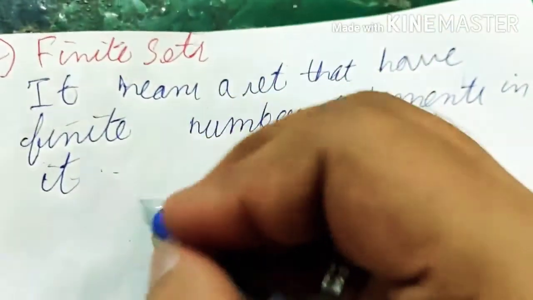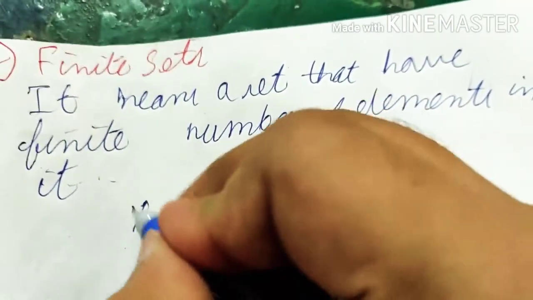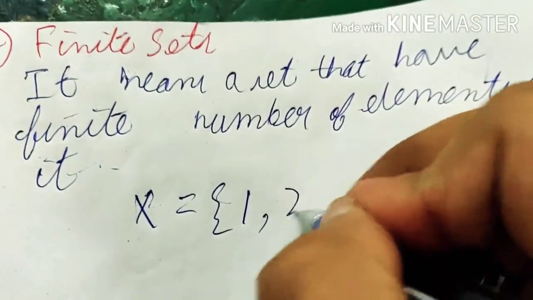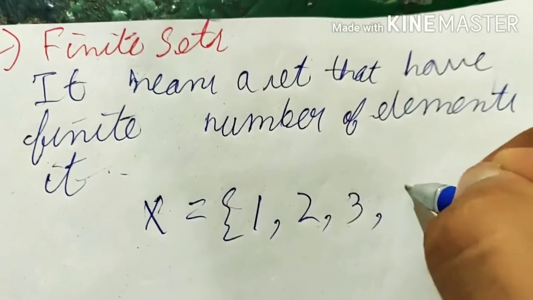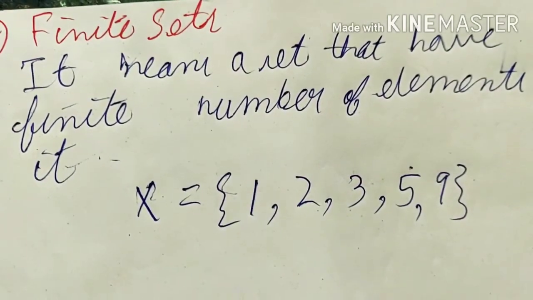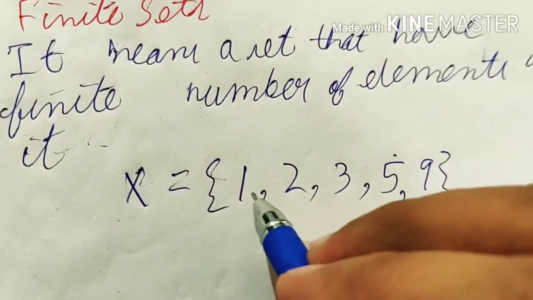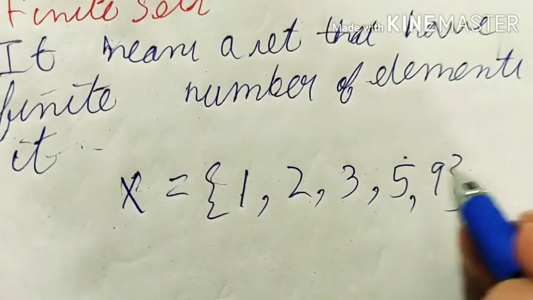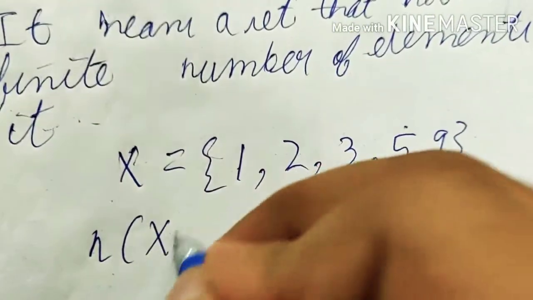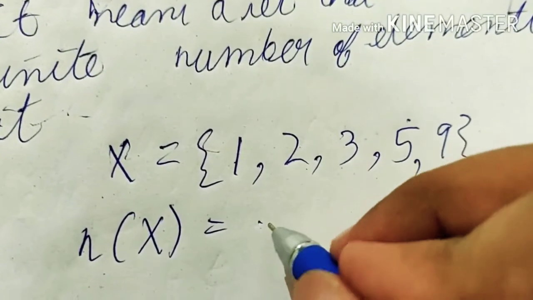What do I mean? Like if we have a set named X equal to 1, 2, 3, 5, 9. So how many elements are there? 1, 2, 3, 4, 5. The number of elements in X is 5.